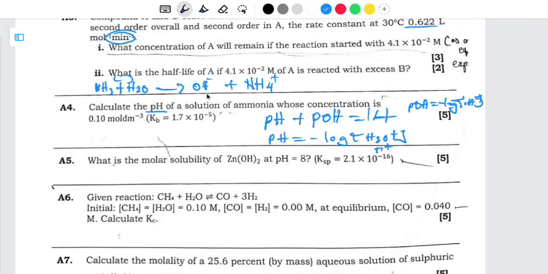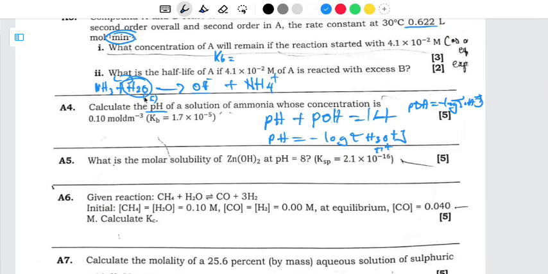But here we can calculate the concentration of hydroxide ion by writing the expression of Kb. So Kb is going to be equal to the products divided by the reactants, isn't it? One thing you need to know is that we are not interested in the value of water. Water is in the form of a liquid, so in this case we don't focus on water.